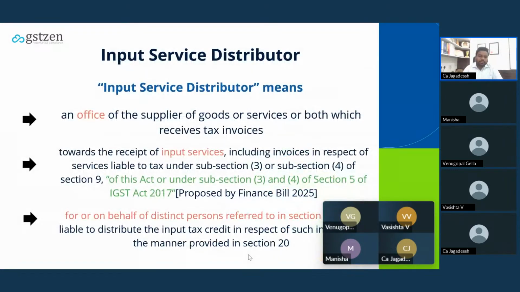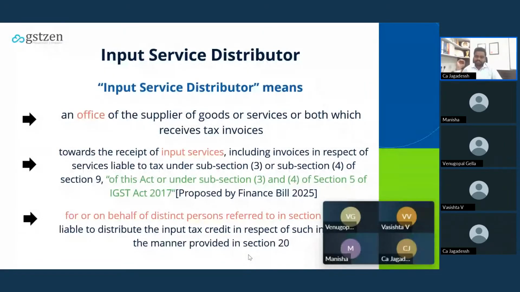Now we'll see the exact definition as per the law. Input service distributor has been defined under section 2 subsection 61 of the CGST Act. ISD means an office which receives input services on behalf of distinct persons. I will break it down into three parts. It starts with an office. It's a virtual office which is receiving input services on behalf of the distinct persons.